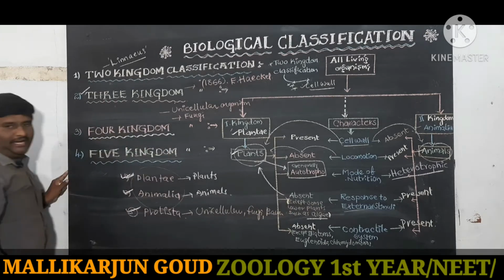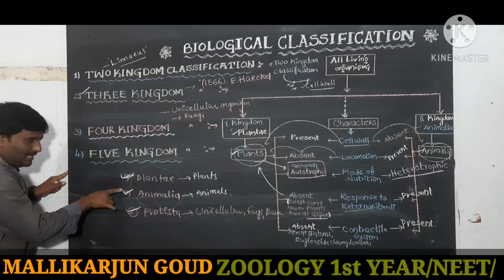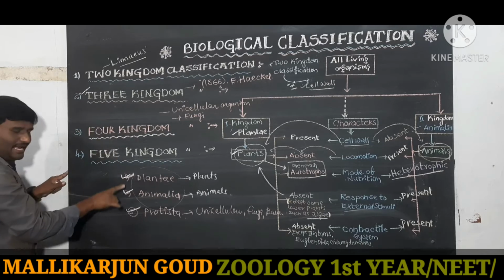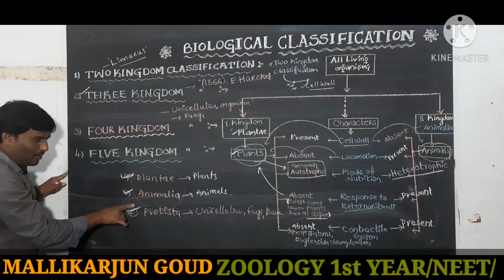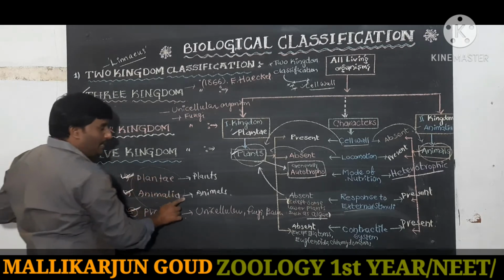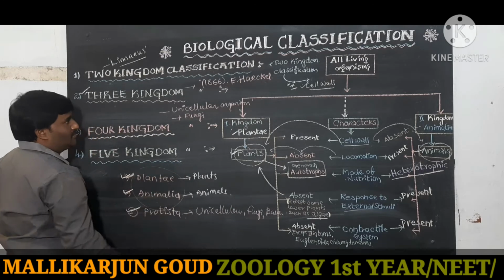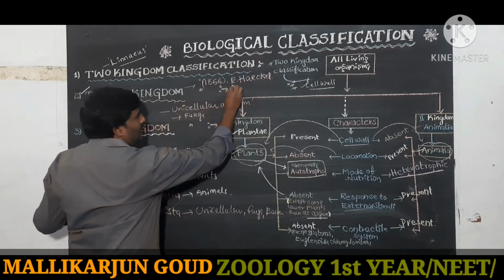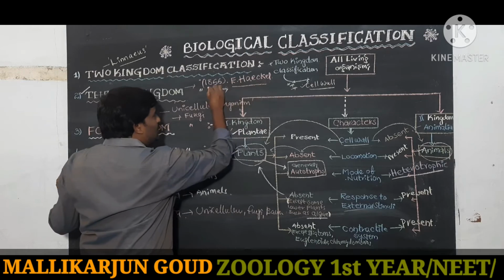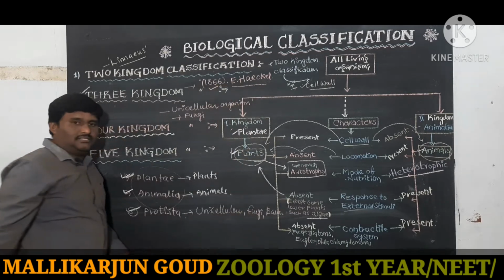This is the three kingdom classification. Who created this three kingdom classification? Ernest Haeckel, in which year? 1866.